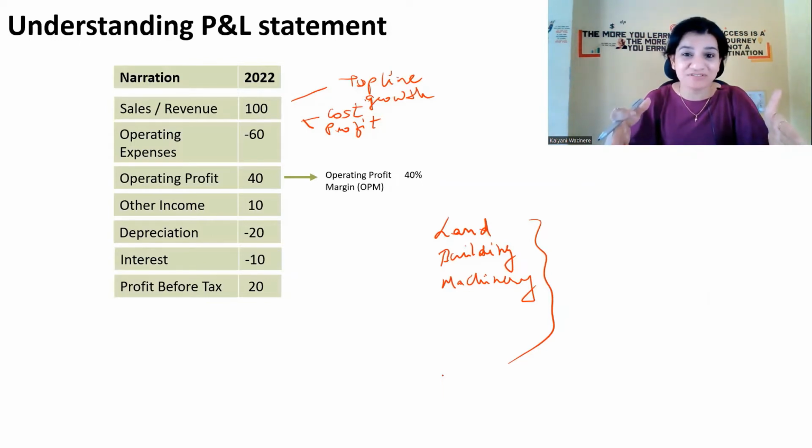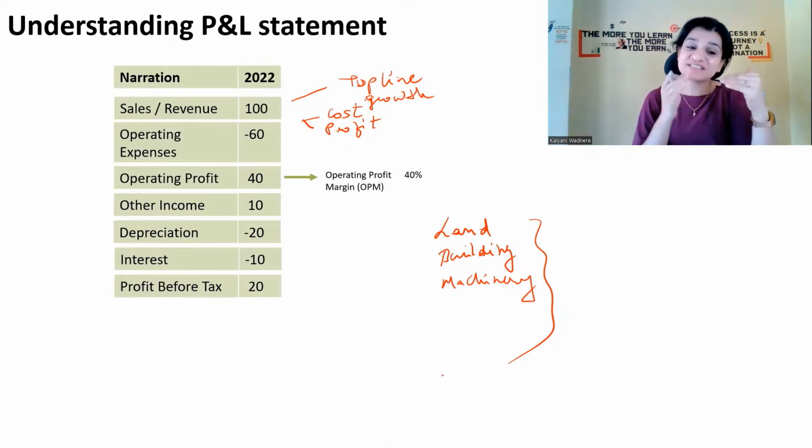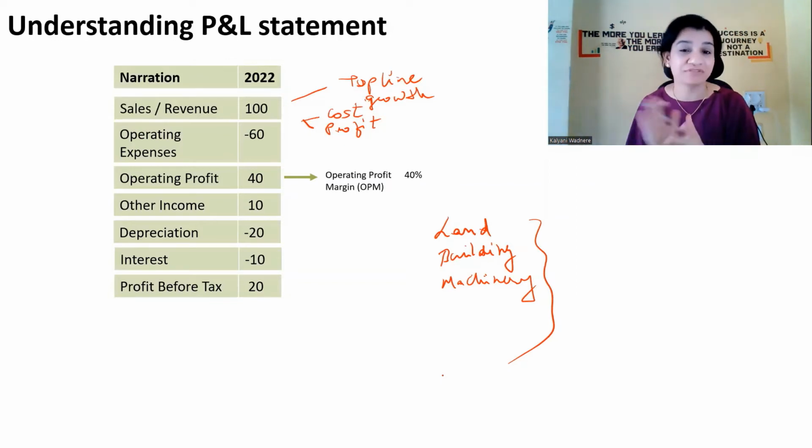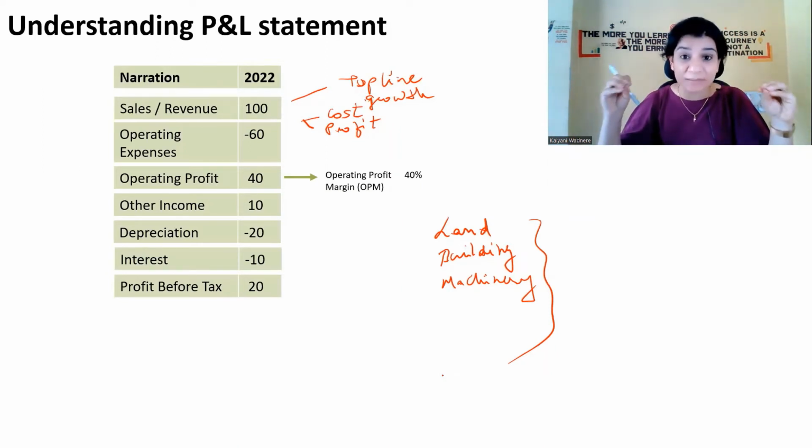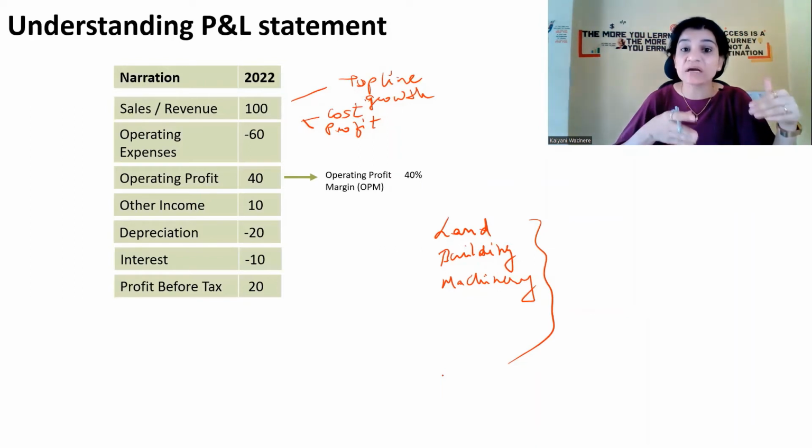Is this the final profit of the company? No. The company still has to pay tax. After paying tax, whatever remains will be the final profit of the company. So after subtracting depreciation and interest from operating profit, what remains is the profit before tax, also called PBT. See, as salaried people, we have to pay tax to the government, right? We pay income tax. Similarly, companies, corporates, businesses, when they are earning profits, they have to pay corporate tax to the government.